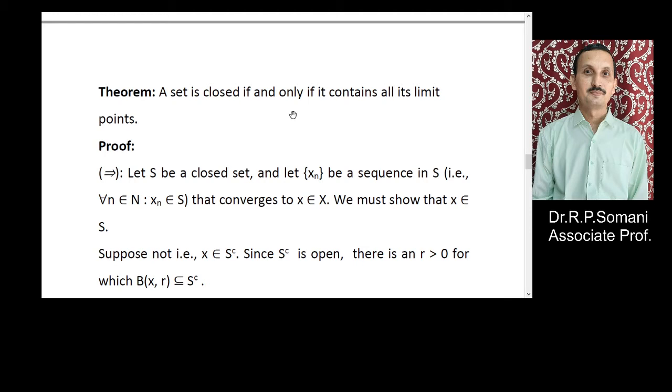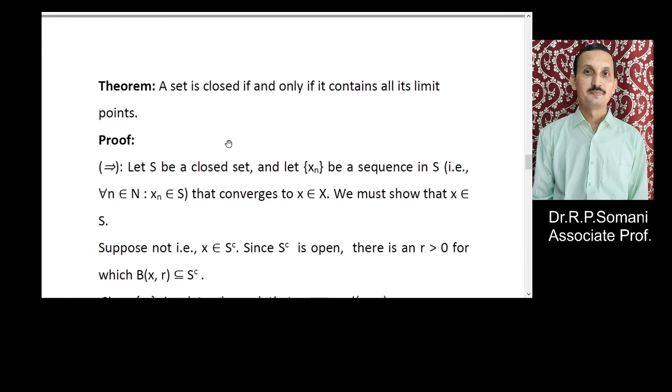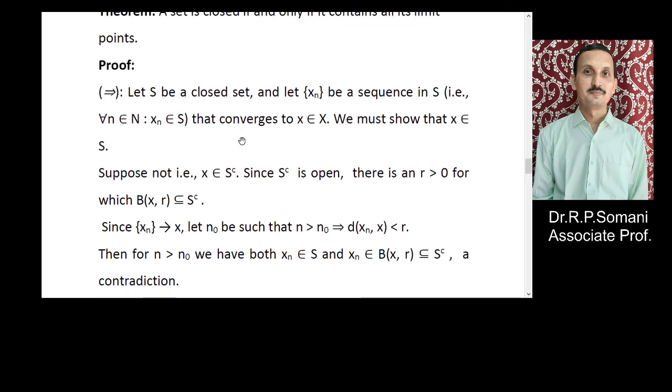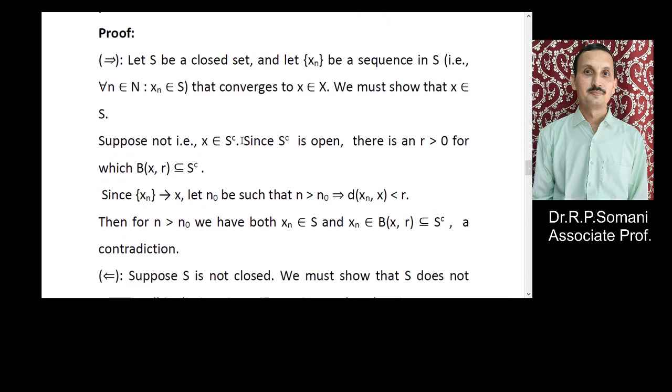तो जिस सेट के अंदर उसके सभी लिमिट पॉइंट्स एग्जिस्ट करते हैं तो उस सेट को हम क्लोज सेट कहते हैं. तो इसका प्रूफ इस तरह से है. पहला इम्प्लाइज पार्ट: let S be a closed set and let xn be a sequence in S, that is, for all n belonging to N, xn belongs to S, and that converges to x belonging to X. So we must show that x belongs to S.